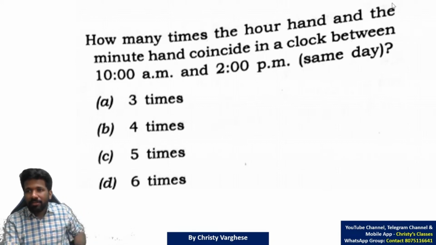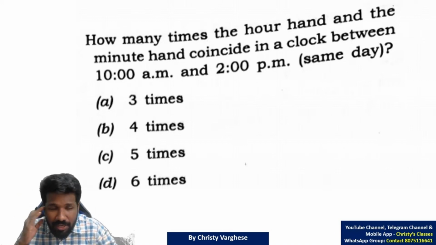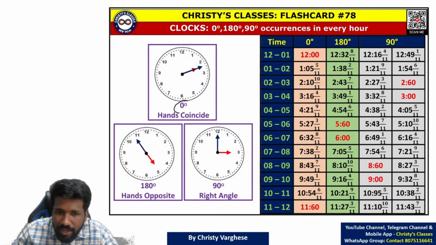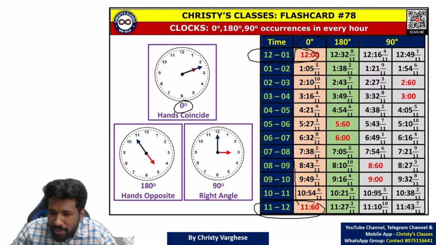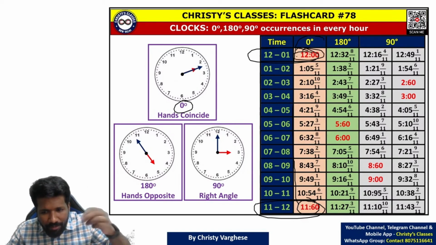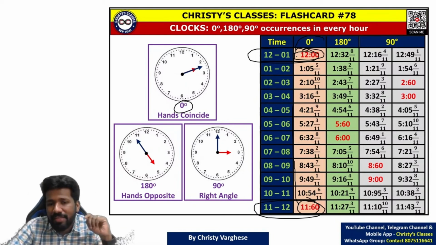Okay, I'll explain. This is a very basic theory we have discussed many times in the class itself, or with the flashcards. I have shown this many times. How many times do the hour hand and minute hand coincide? Coincide means 0 degree angle. All the 0 degree angles I have listed here, and I told you 12 to 1 and 11 to 12, it's common. 11:60 and 12 means the same. That means between 12 to 1, 11 to 12, together only one time it is happening.